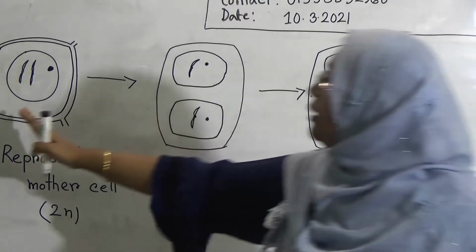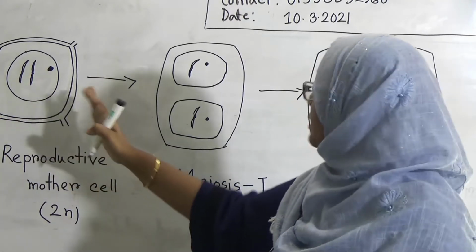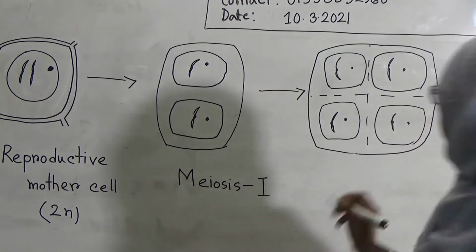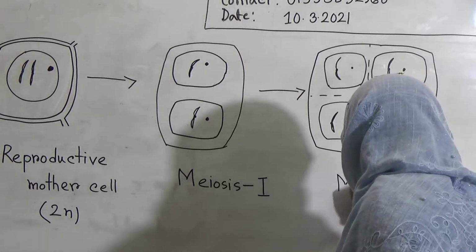That means from a reproductive mother cell in meiosis cell division, finally 4 cells will be produced, and this is meiosis II.